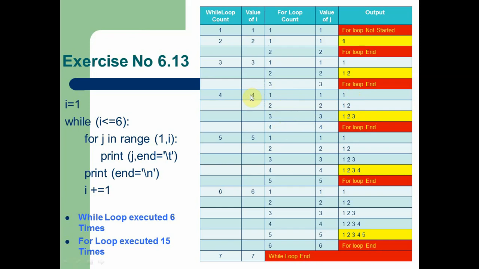That is, here the I value is considered as the stop value. Again I is incremented, now to 5. The while loop executes for the fifth time, and again the for loop starts from 1. 1 is printed, again 2, again 3, again 4. When the for loop reaches J value 5, the I value is 5, so the for loop ends because 5 is the stop value.